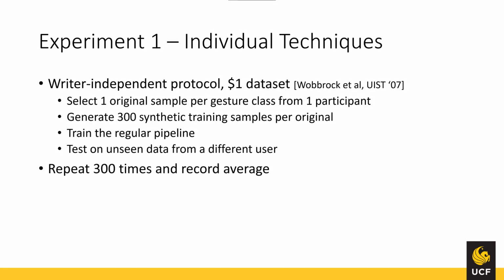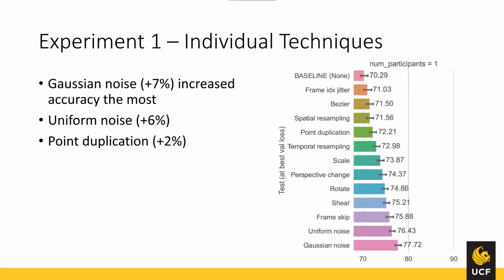In the first experiment, we evaluated the performance of individual augmentation techniques. We trained a system with a single original sample per gesture class and with 300 synthetic samples generated for each of the original samples. Because there are many ways that a single original gesture per class can be sampled from the dataset, we repeated the experiment 300 times per augmentation technique and averaged the accuracies of all those runs together. We found that Gaussian noise gave the largest performance boost, followed by uniform noise and frame skipping. It's interesting that even point duplication, which occasionally inserts a copy of an existing point into the trajectory, also resulted in improved accuracy.